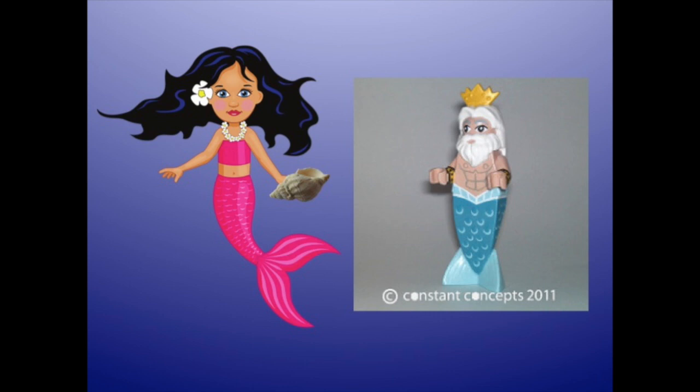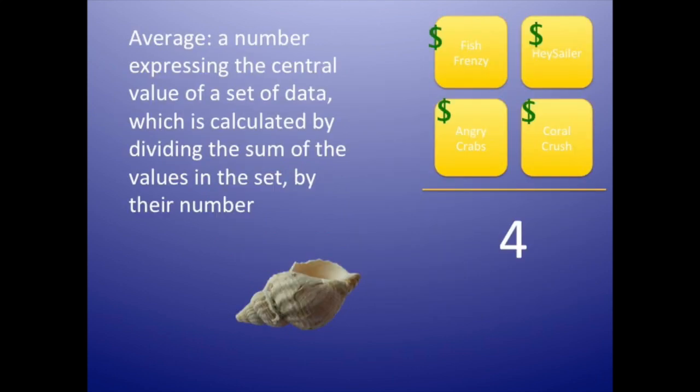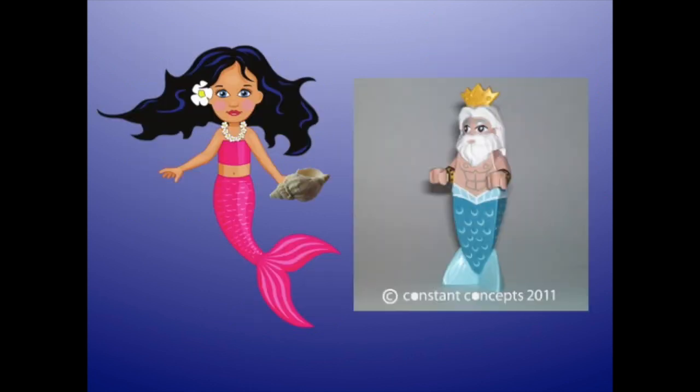In order to assure that they stay on budget, Marissa's father asked her to find the average cost of each game and app. An average is a number expressing the central value of a set of data, which is calculated by dividing the sum of the values in the set by their number. The Latin suffix age translates to the act or process of doing something. So Marissa is completing the process of determining the price of each game or app, adding up the prices, and dividing that number by the total number of games or apps.